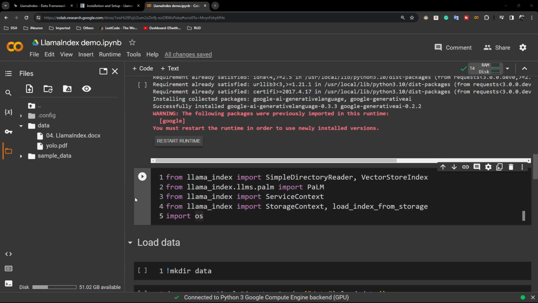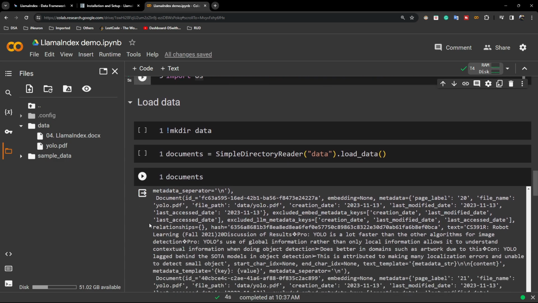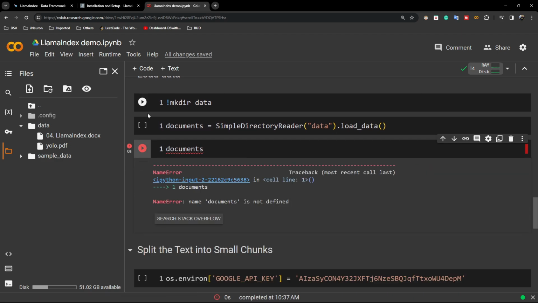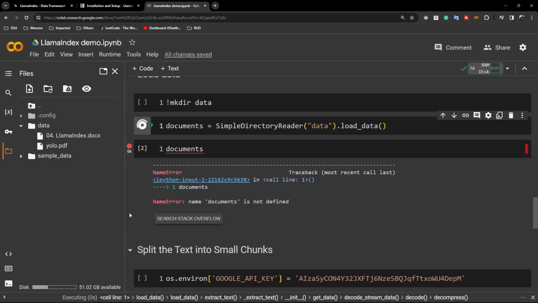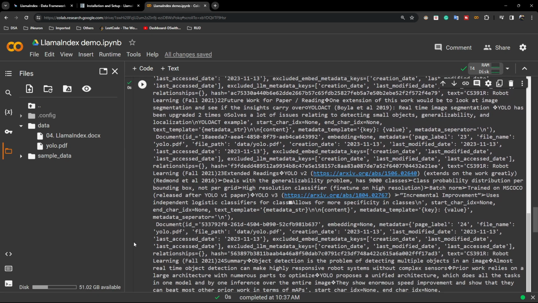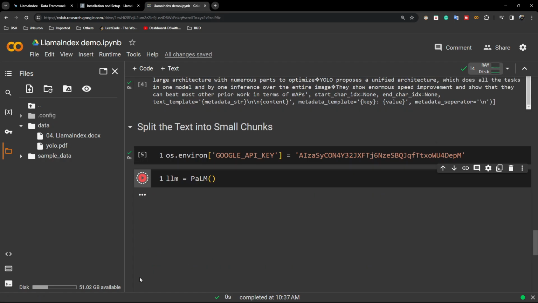So guys, we have restarted the runtime. Now let me import them again. Now I think my documents is already there. Okay, so I need to load the documents again. Now this is my data. Now I'll set this API key. Now I load my Palm model.